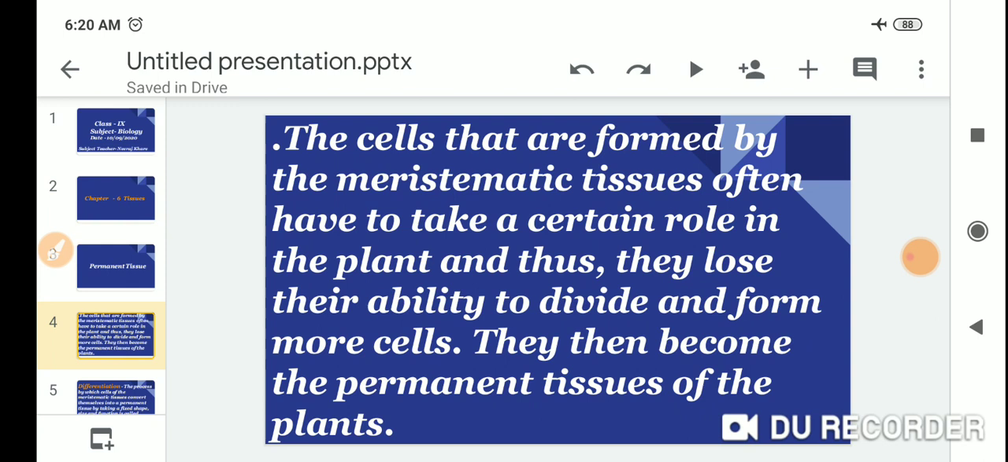The cells that are formed by the meristematic tissue often have to take a certain role in the plant, and thus they lose their ability to divide and form more cells. They then become the permanent tissue of the plants.